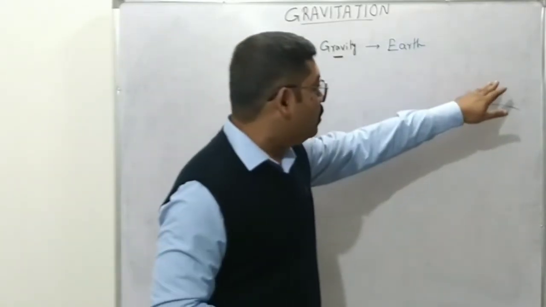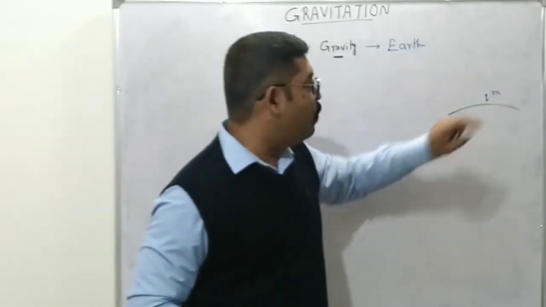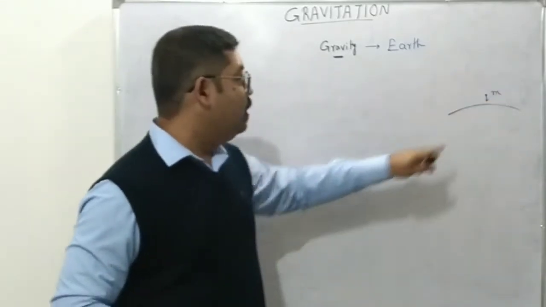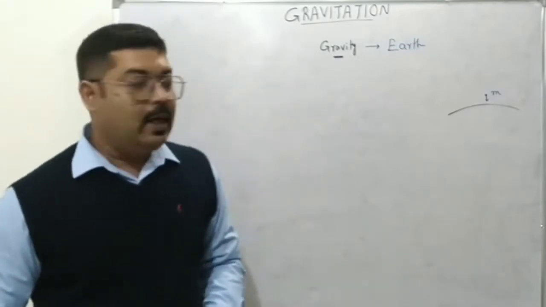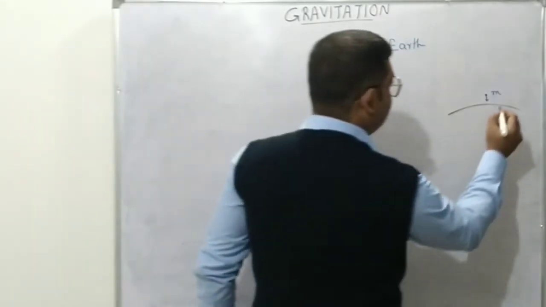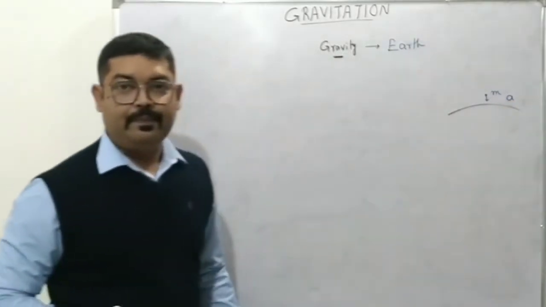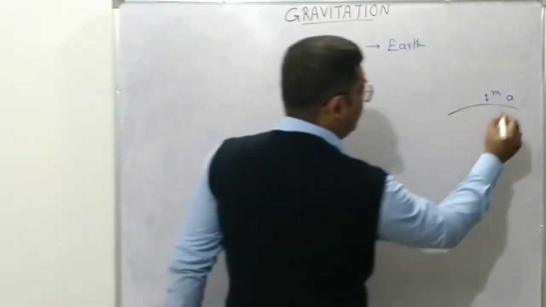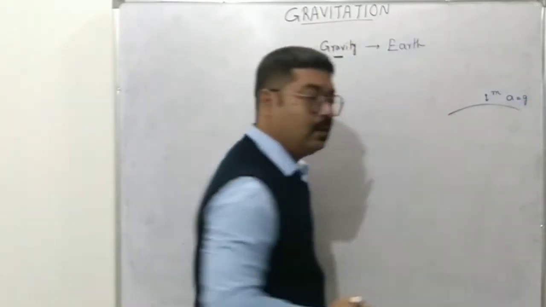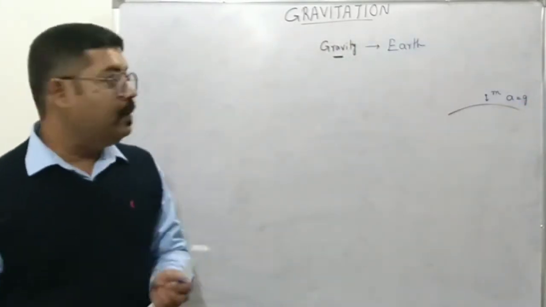Anecdotes also. So what happens is that if there is a force of gravity on an object near the earth's surface, then it will definitely accelerate, right? And that acceleration that is produced due to gravity is known as acceleration due to gravity.